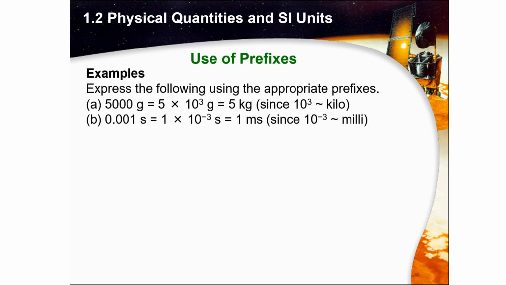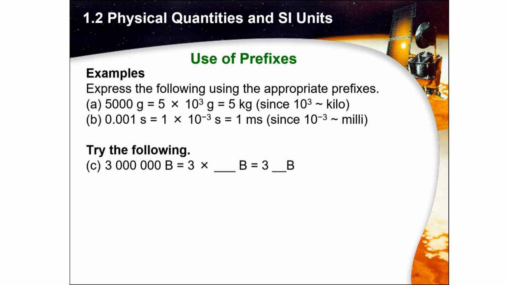And then 0.001 second equals 1 times 10 to the power of -3 second, which equals 1 millisecond. Try the following: we have 3 million. Remember just now, when we have 10 to the power of 6, how do we write it? Yes, good. It is 10 to the power of 6, or mega.